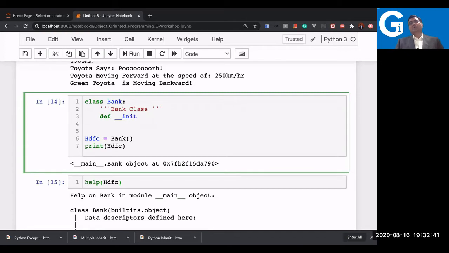Now, how do we write a constructor method? Constructor method is written with double underscore init in the beginning and double underscore at the end. I will discuss this topic again. So let me tell you once again what init is. Init is to initialize the class, that is the bank class in this case. Here, the first parameter is self. Now, what is self? That also I'll discuss in detail. But as of now, understand it is a reference to the instance of a class.